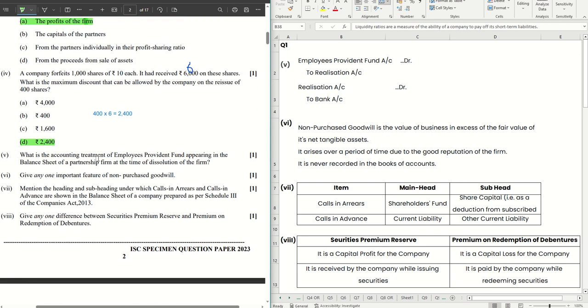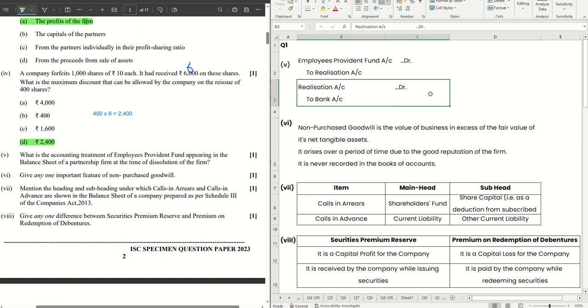Number 5. What is the accounting treatment of employees' provident fund appearing in the balance sheet of partnership firm at the time of dissolution of firm? Here, the first journal that we have is like any other liability, employees' provident fund will be transferred to realization account. So the journal is employees' provident fund account debit to realization account. Okay. Now, the second part, as any other liability, this has to be paid off. So realization account debit to bank account. Again, if no information is mentioned, then it will be paid off at book value. If any other information is mentioned in the question, then that needs to be followed and respective amount to be put here. This is the treatment.